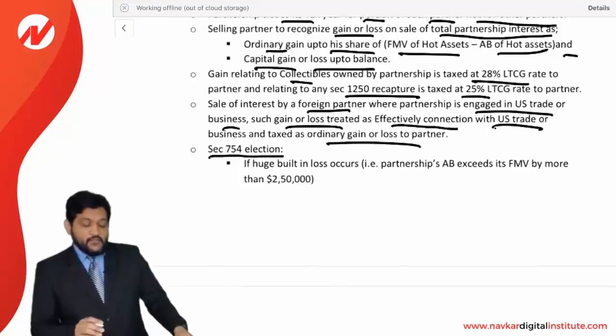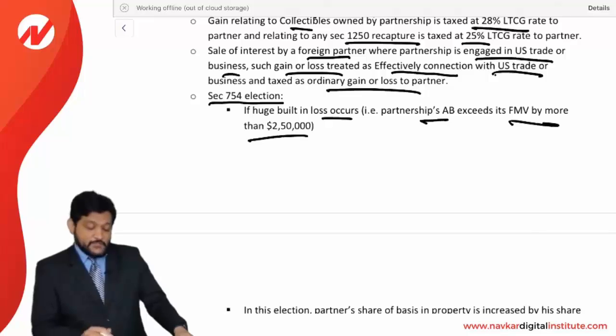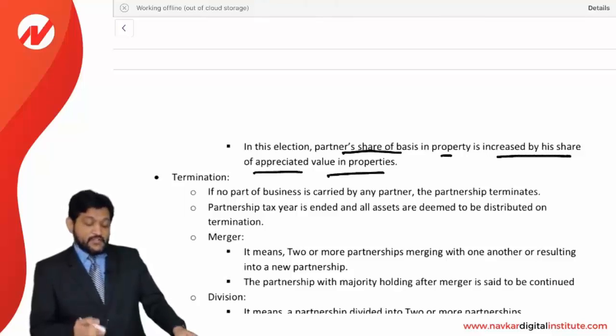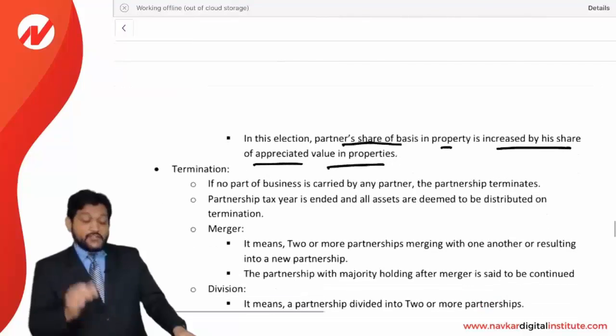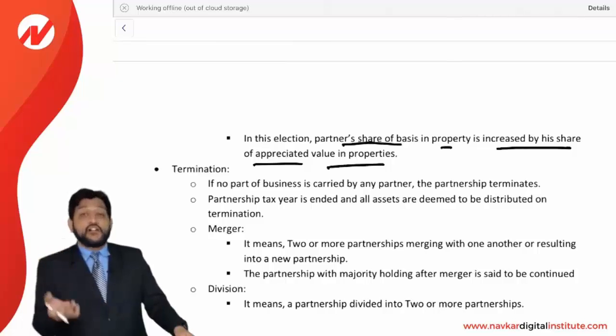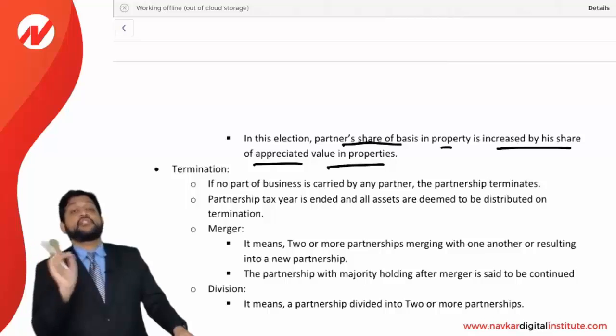Okay, section 754 election. If a huge built-in loss occurs, that is a partnership's AB exceeds its FMV by more than 2,50,000, in this election, partner's share of basis in the property is increased by his share of appreciated value in the properties. There is an option. Actually, the built-in loss, what they want to say, if there is a built-in loss, then actually the partnership will be increasing the basis of other assets for the remaining partners, whatever may be the appreciation in the value by that partner. So built-in loss has to be recognized like the increase in the value of other assets. Just there is an option given as per section 754 election to a partnership.